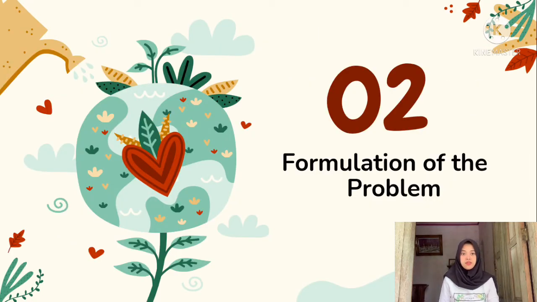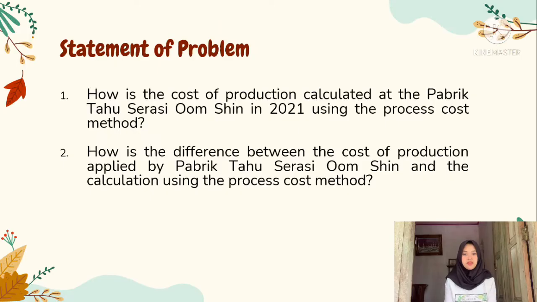The next chapter is formulation of the problem. In accordance with the problem, the formulation of the problem is: first, how is the cost of production calculated at the Public Tahu Serasi Omsin in 2021 using the process cost method? And how is the difference between the cost of production applied at the Public Tahu Serasi Omsin and the calculation using the process cost method?